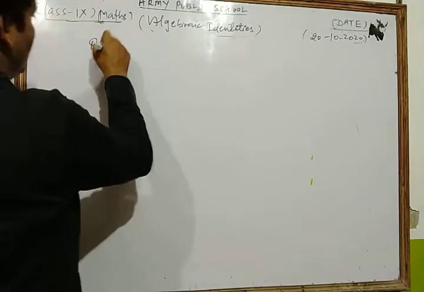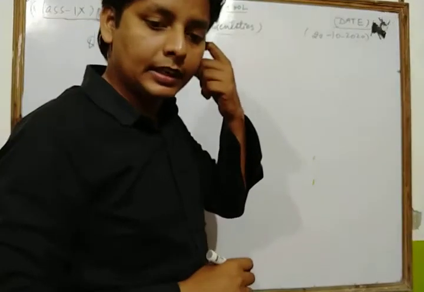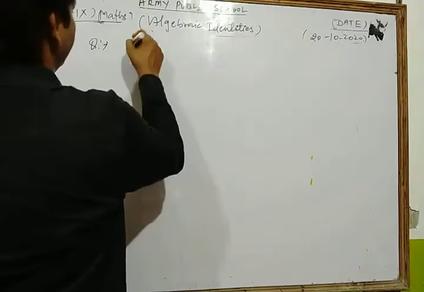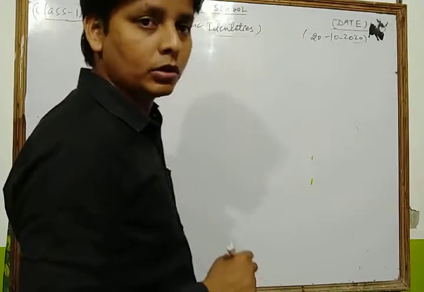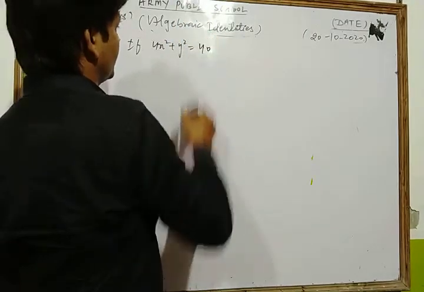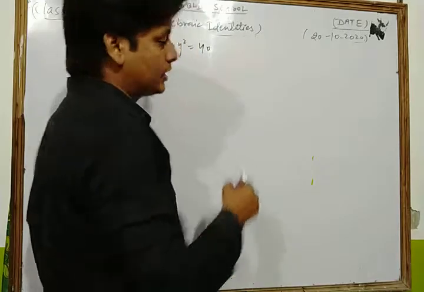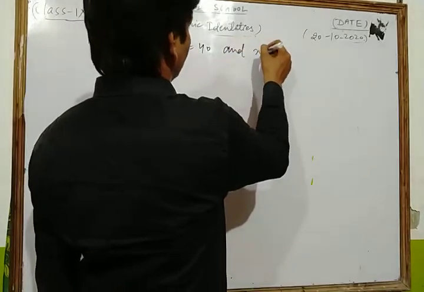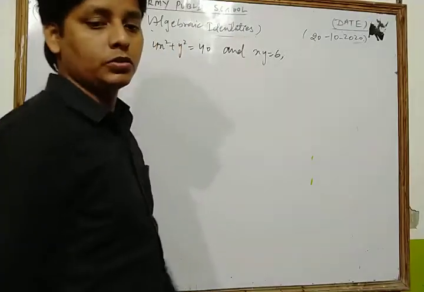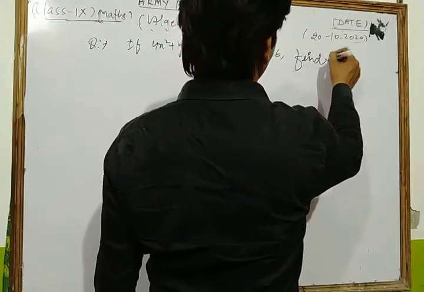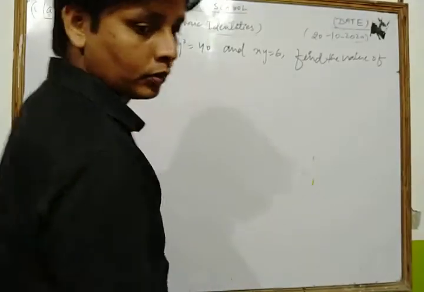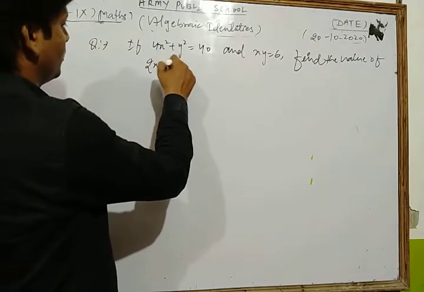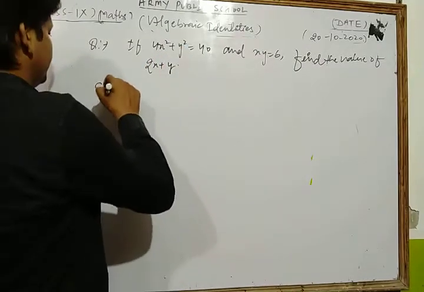Now, we take a question which is very important. Let's see. If 4x square plus y square is equal to 40, okay, and xy is equal to 6, find the value of 2x plus y. Let's see its solution.